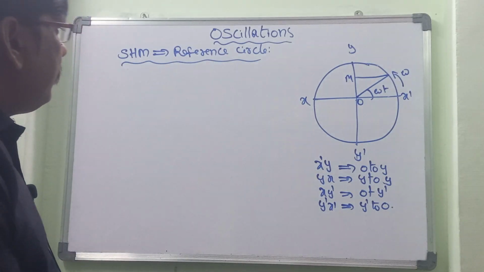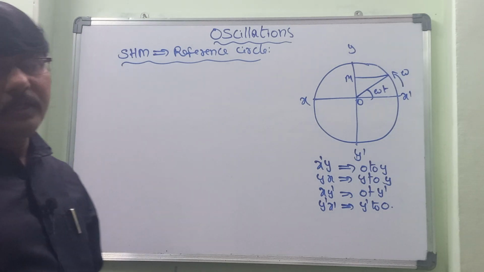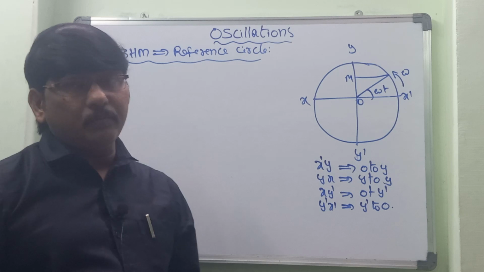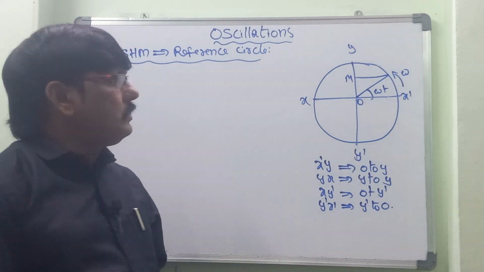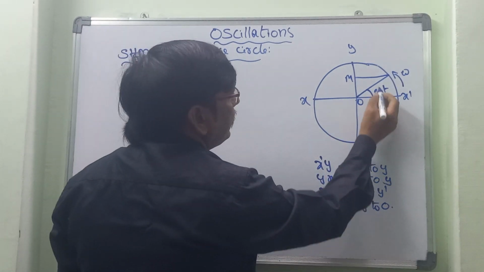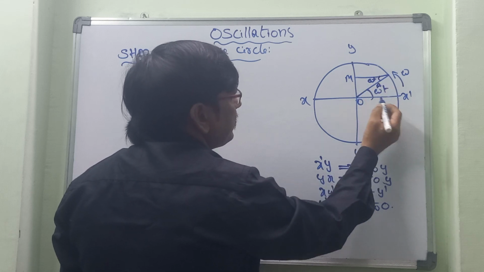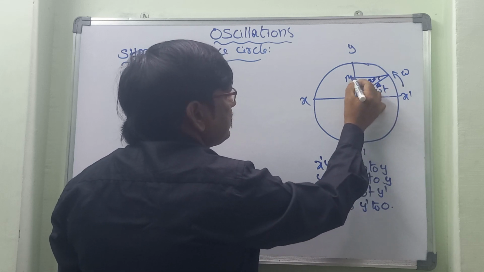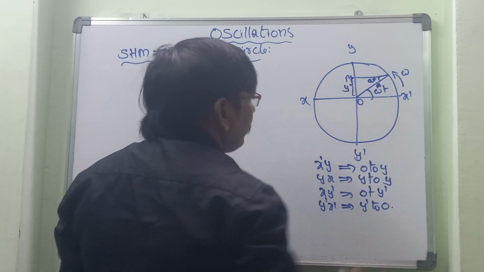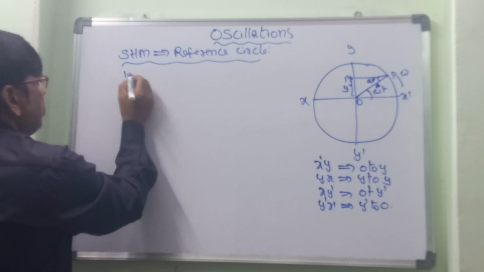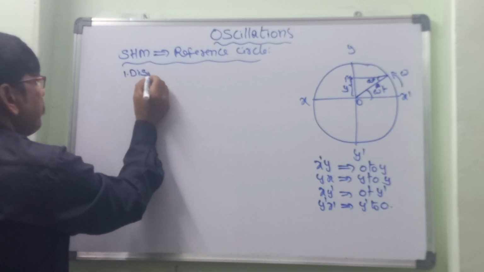Now let us take the next topic: some important properties and characteristics of simple harmonic motion. If we take omega t here, and this one also omega t, it makes a radius, and the distance we call y. First, let us take the displacement.